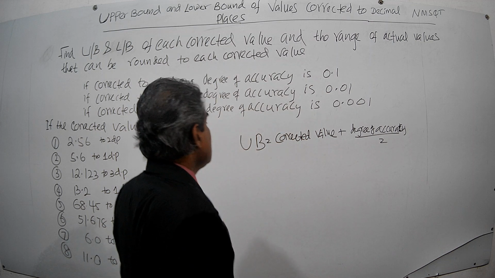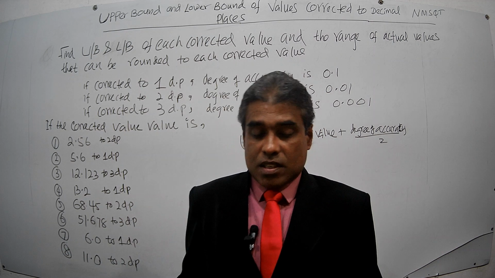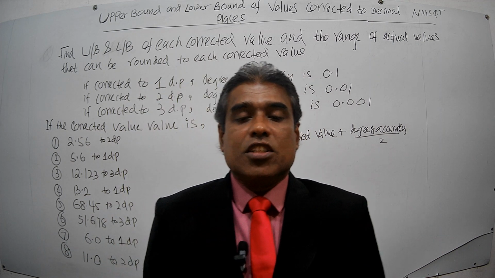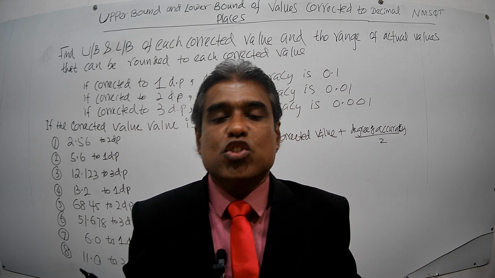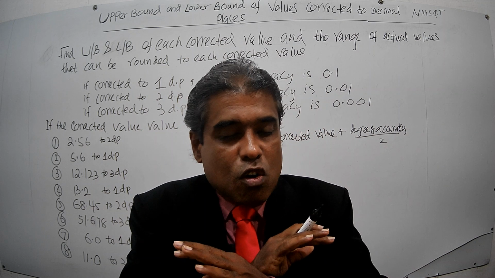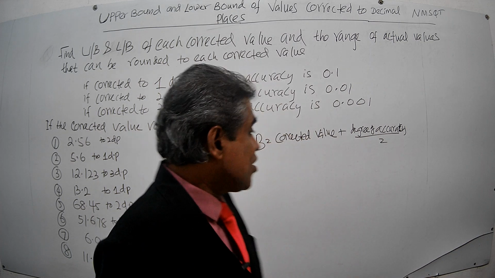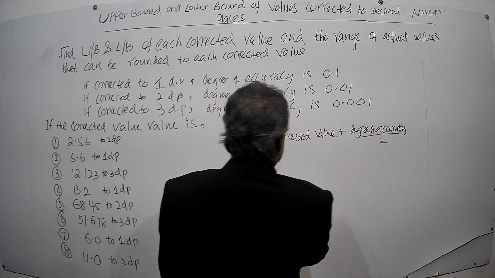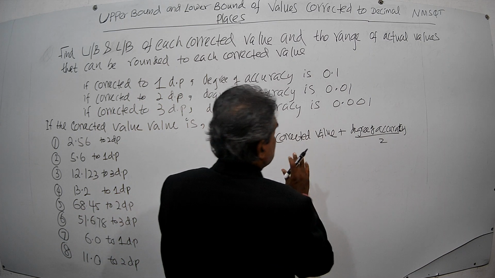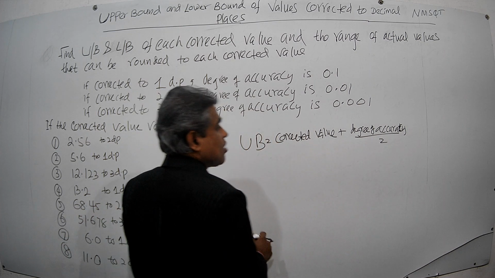Irrespective of the syllabus, this can be used in almost all syllabuses. So the upper bound is found by this formula: corrected value plus degree of accuracy over 2.